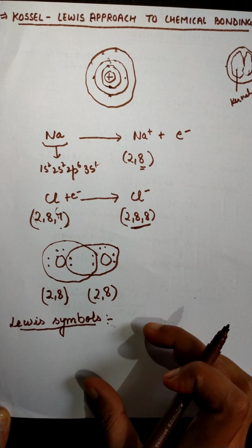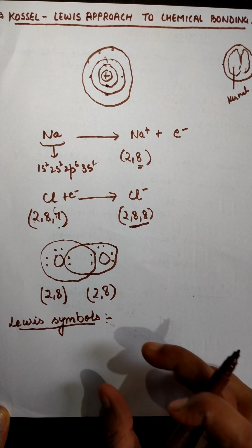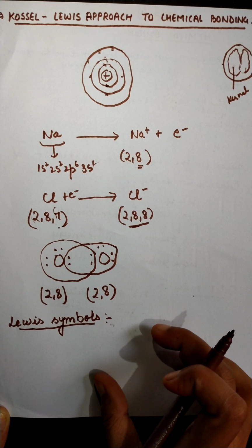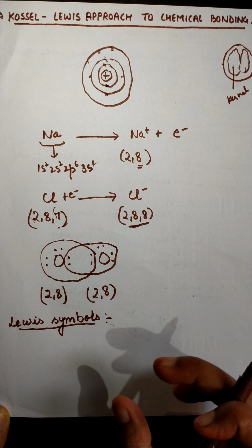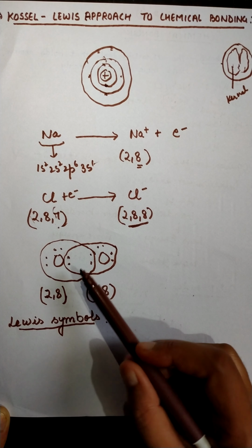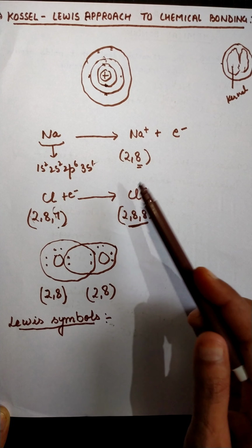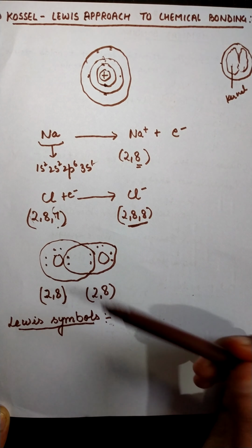These valence electrons are protecting the inner shell electrons, and also these valence shell electrons are involved in the combination process. That means I can say that they are only responsible for the formation of bonds, or for releasing or gaining energy, that is, for the formation of bonds.